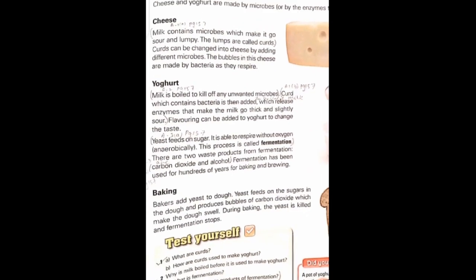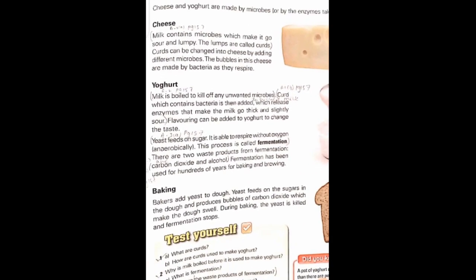Now we will talk about yeast. As I told you before, yeast is a type of fungus. Yeast feeds on sugar. It is able to respire without oxygen, and this anaerobic respiration process is called fermentation.